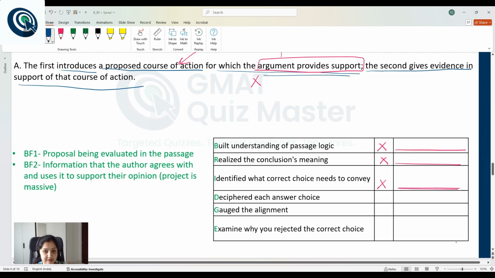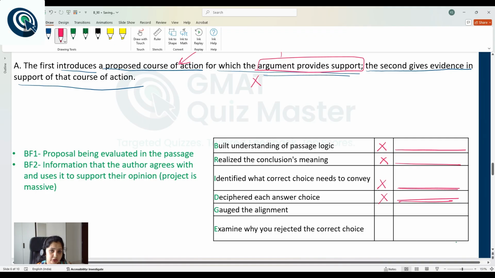So you already have this table updated for you for passage analysis, conclusion understanding, and identifying what the correct answer choice needs to convey. If you already have a cross in any of these three, it means that your answer choice analysis will not be correct because your understanding is not correct. Along with that, you need to understand: did you understand choice A properly? Did you understand its meaning properly? If you did not, then mark a cross here and mention the reason here.